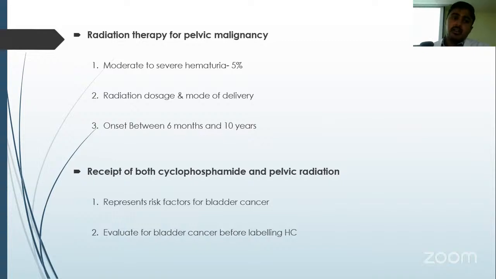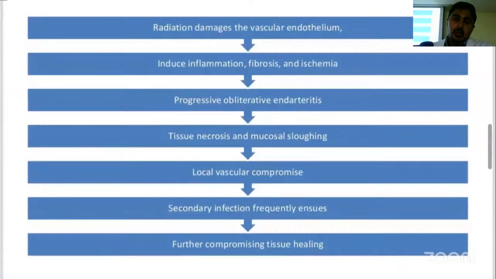Coming to patients who have been treated with radiation for pelvic malignancy, the risk of moderate to severe hematuria is around 5%, and the onset is between 6 months to 10 years of the treatment. If a patient has received both cyclophosphamide as well as pelvic irradiation, then you need to evaluate these patients for bladder cancer before labeling them as having hemorrhagic cystitis, because it itself represents a risk factor. Coming to how the radiation causes damage, it damages the vascular endothelium, which leads to progressive obliterative endarteritis, and the condition is further worsened by the secondary infections that set in, thus compromising tissue healing in these patients.